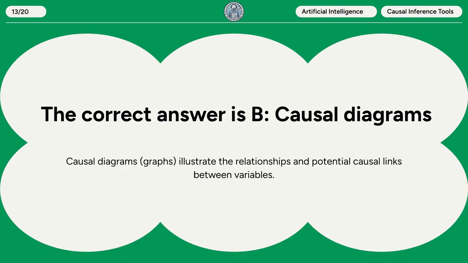The correct answer is B. Causal diagrams. Causal diagrams, or graphs, illustrate the relationships and potential causal links between variables.